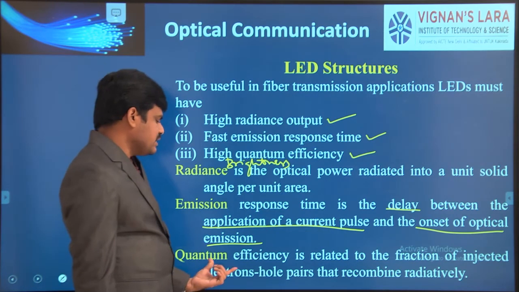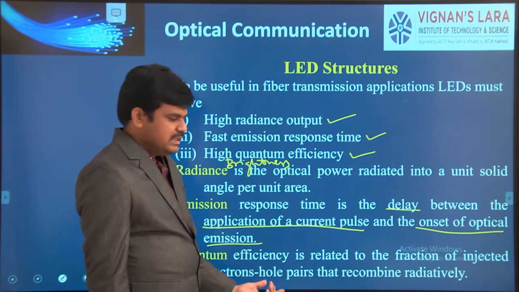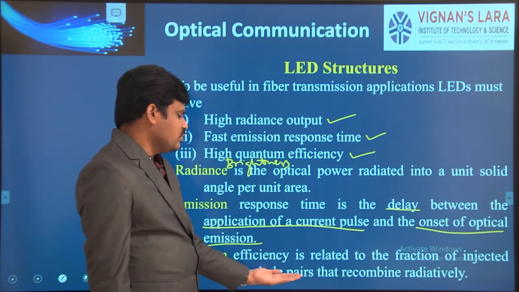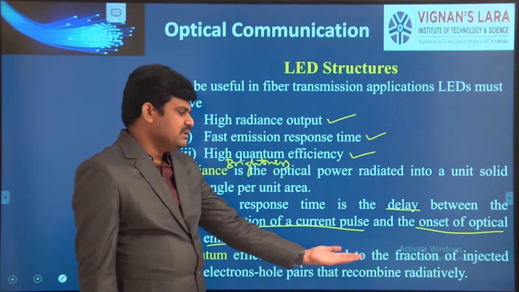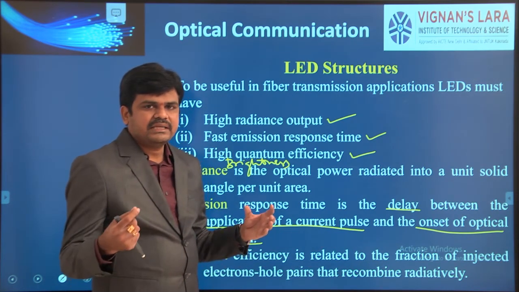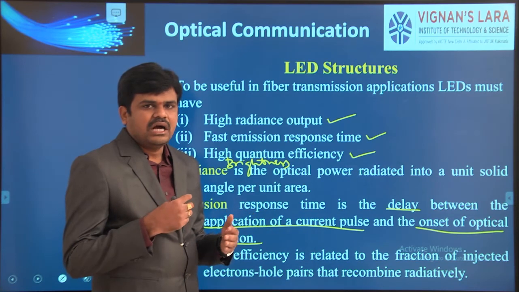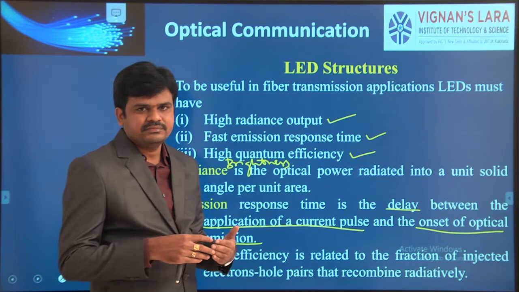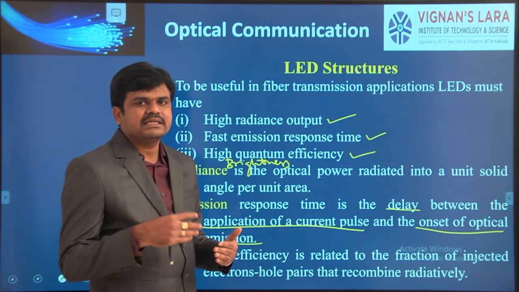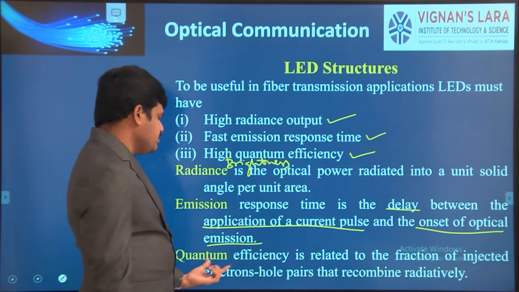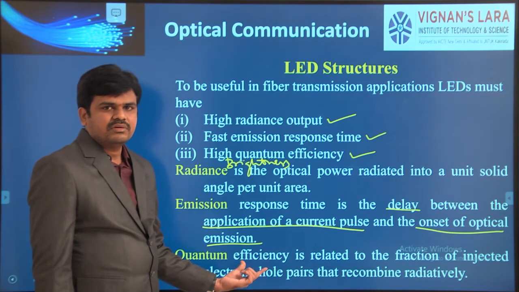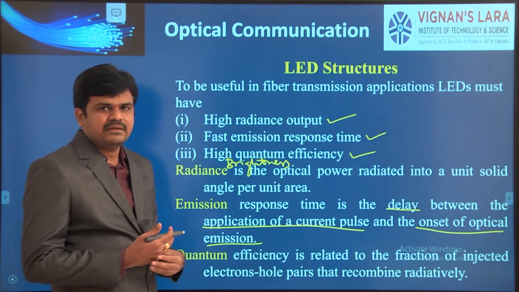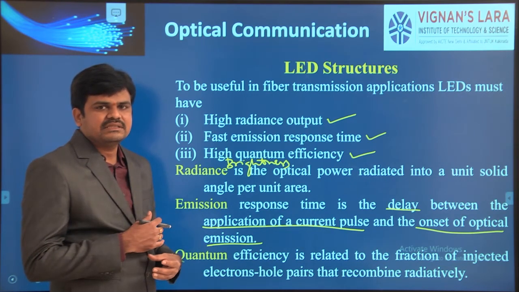Next one is quantum efficiency. It is related to the fraction of injected electron hole pairs that recombine radiatively. When you apply the current pulse, how many electron hole pairs recombine? If fewer electron hole pairs recombine, less photon energy will be generated.